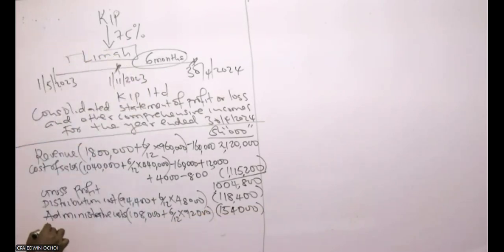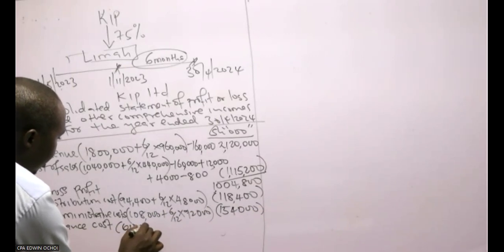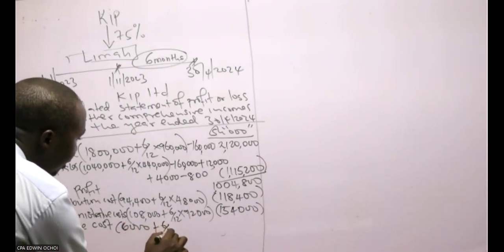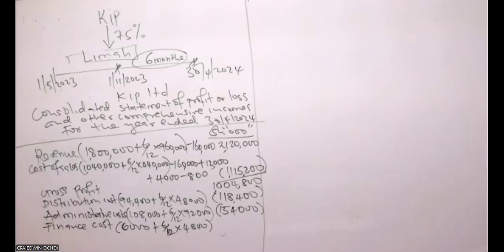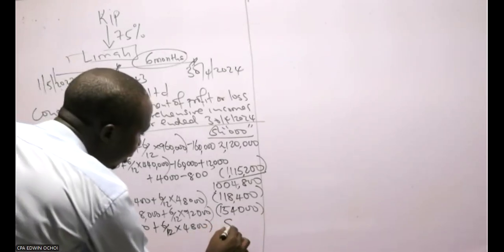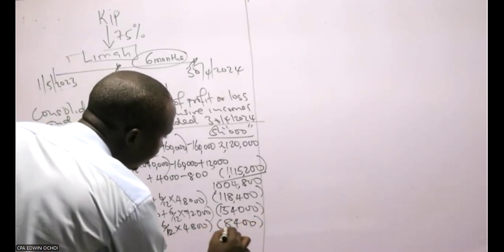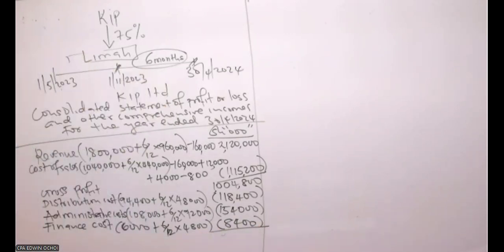And after that, we have finance cost. The parent is 6,000 plus 6/12 times 4,800. So that is 6,000 plus 2,400, which is 8,400.